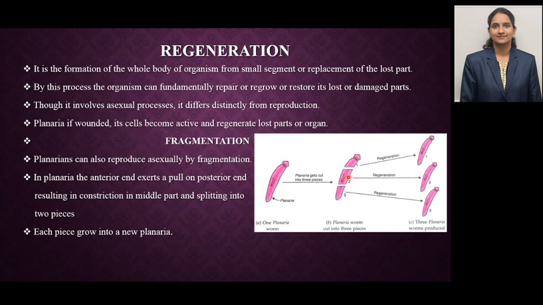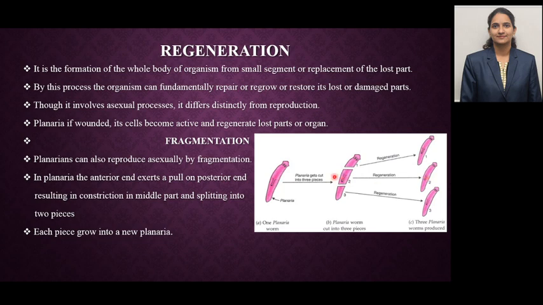Planaria cells become active and regenerate the lost part or organ. See, in this, when we take a planaria and cut it into three parts, the first part gets restored into a new individual, then the middle portion, and from the third, that is the tail portion, also there is formation of a new individual. If there is a tail, it restores the anterior portion. When there is an anterior portion, it restores the posterior portion. Likewise they form a new individual.